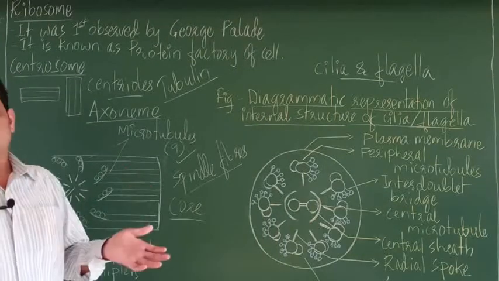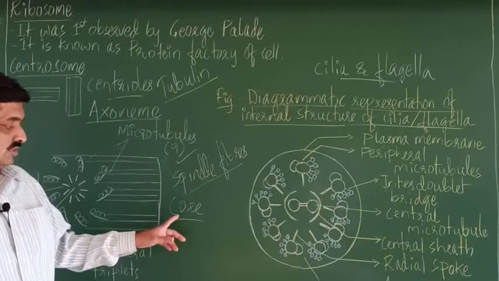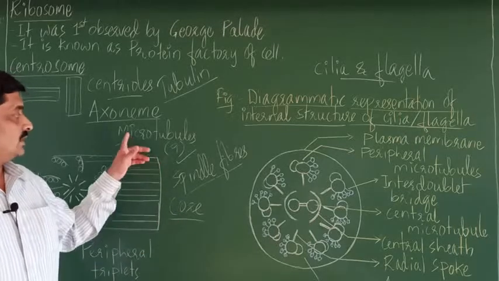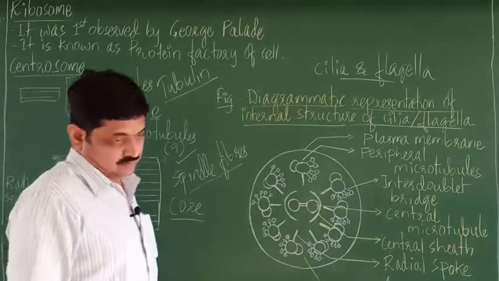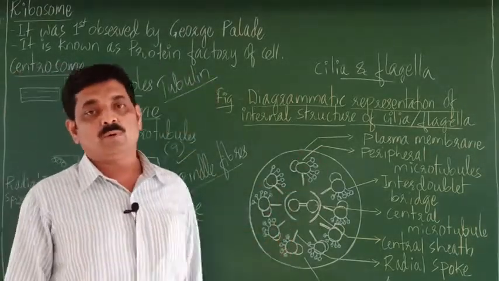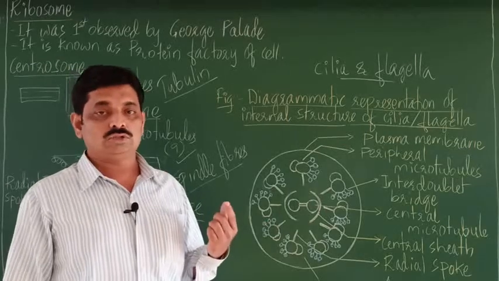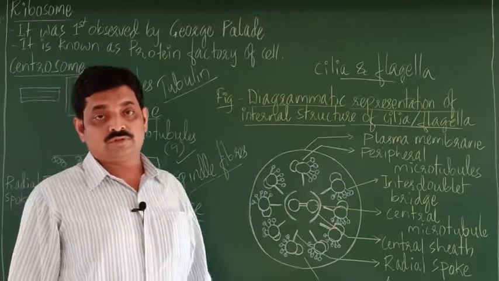So the outer covering is the plasma membrane. The inner part or the inner core is the axoneme. Now this axoneme, in case of a cilium or a flagellum, is composed of microtubules, right?